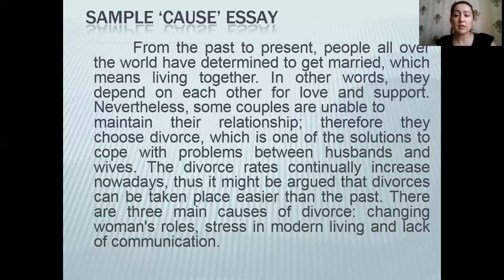So the divorce rates continually increase nowadays. Thus, it might be argued that divorces can be taken place easier than the past. There are 3 main cases of divorce: changing woman's role, stress in modern living, and lack of communication.